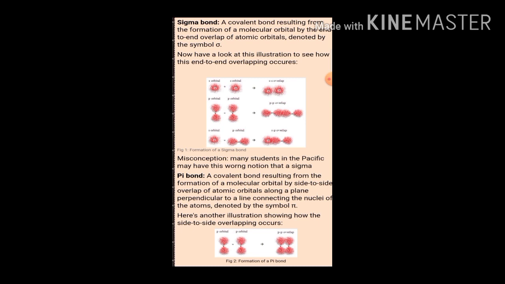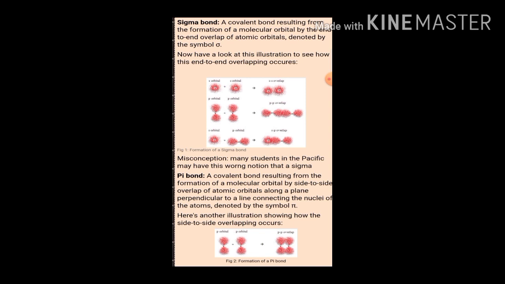So let's discuss right now, what is the difference between sigma and pi bond? They are going to ask this in the examination for 2 marks. Sigma bonds are formed by head-to-head overlap of two atomic orbitals. In case of the pi bond, a covalent bond is formed by sidewise overlapping of two p orbitals.